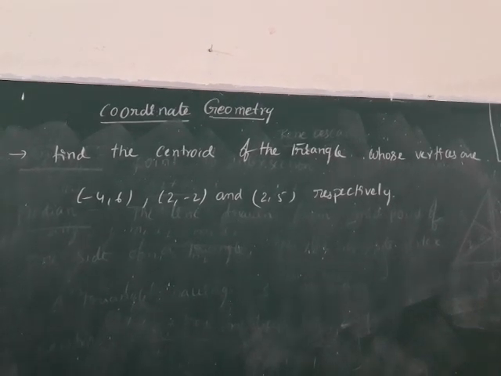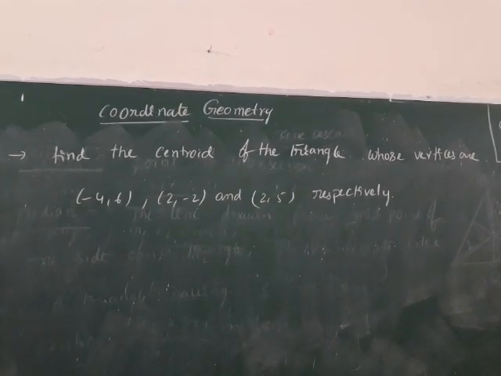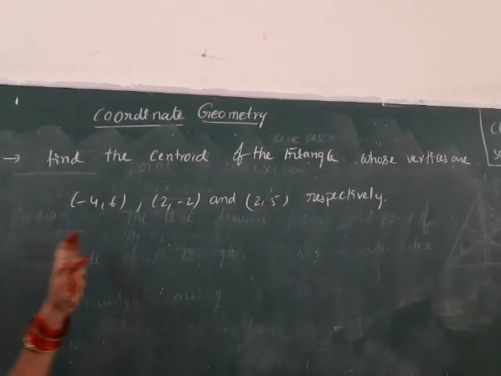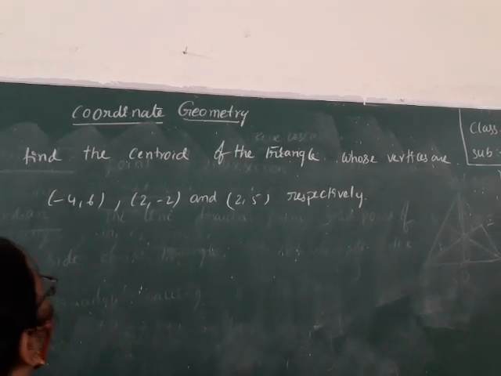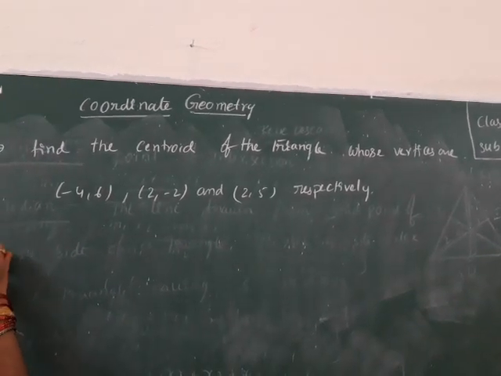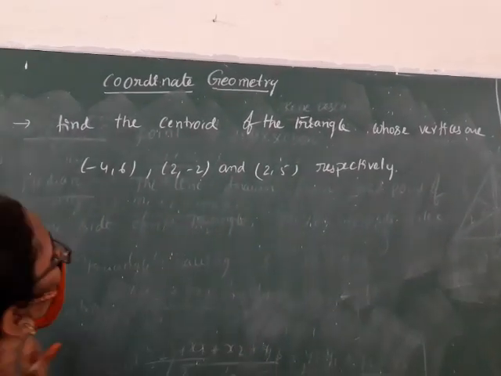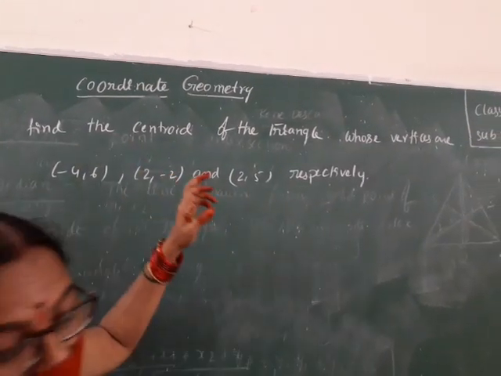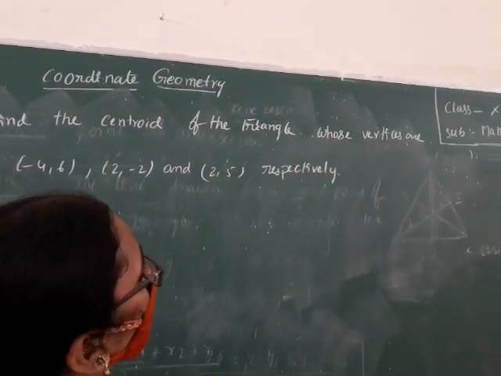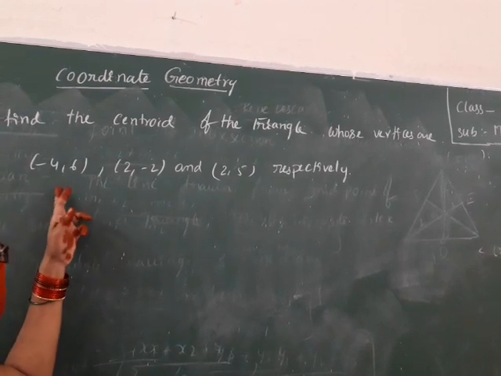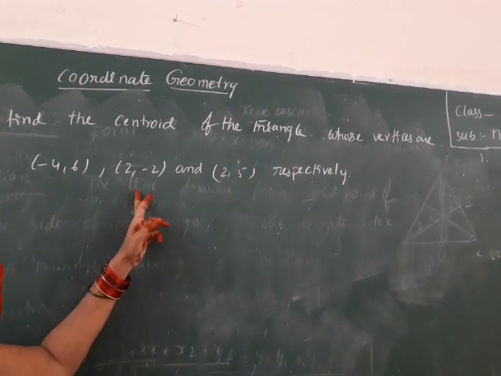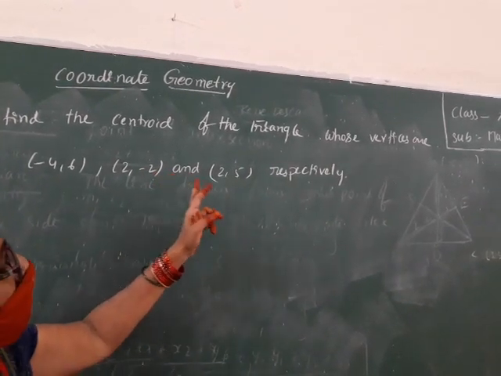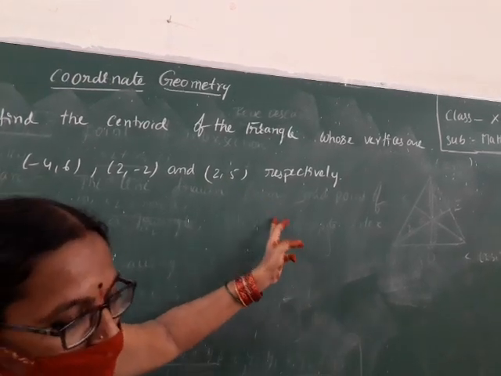Okay children, first we read the given problem one time. Find the centroid of the triangle whose vertices are -4, 6, 2, -2 and 2, 5 respectively.